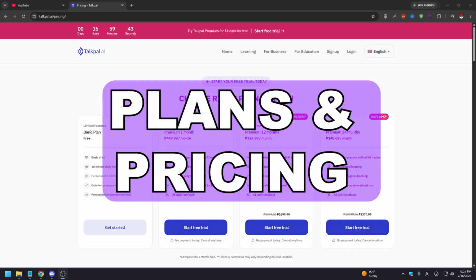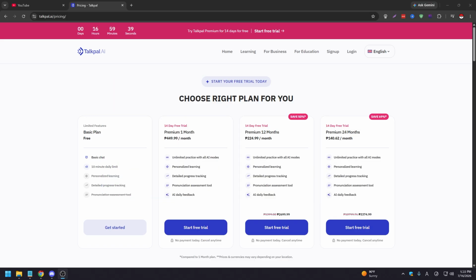And when it comes to the plans and pricing for Talkpal AI, you have your free basic plan that offers a 10-minute daily limit with their basic chat. When it comes to premium for 1 month, if you're going to go the monthly route, it is going to be $10 per month. The features include unlimited practice with all AI modes, personalized learning, detailed progress tracking, pronunciation assessment tool, and AI daily feedback.